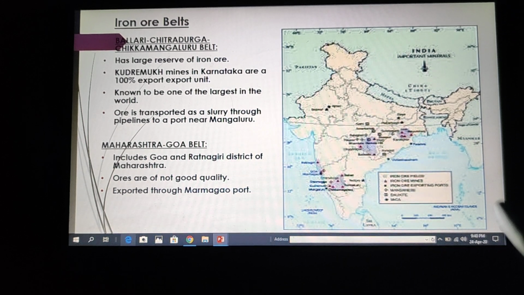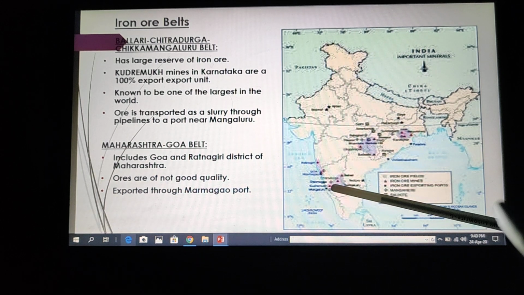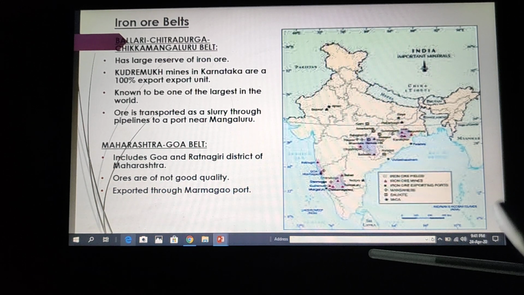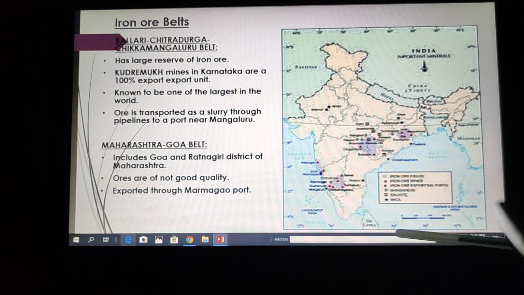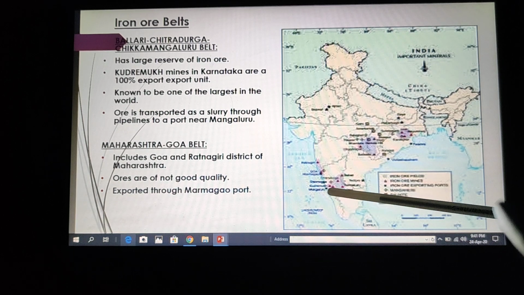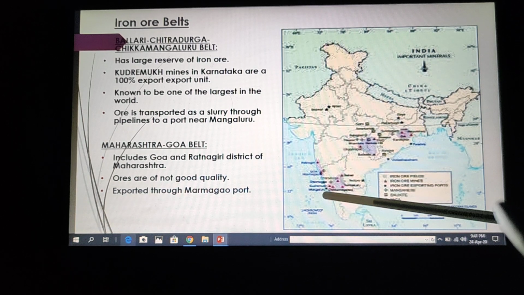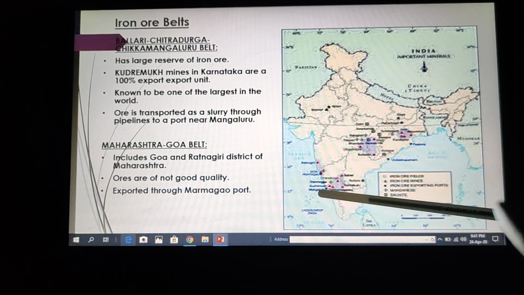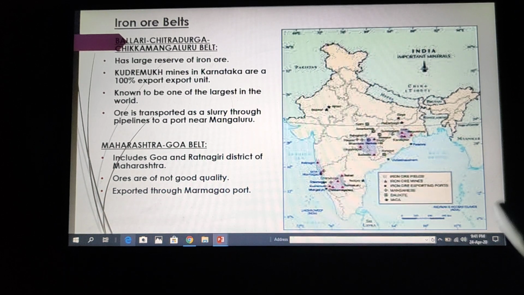Another important feature is that from the Kudremukh mines, the iron ore is transported through pipelines in the form of slurries. Slurry means semi-liquid. So in the form of slurry, the iron ore is transported through a pipeline to a nearby port, that is Mangaluru port. This is Mangaluru port. So from this port, the iron ore is exported.